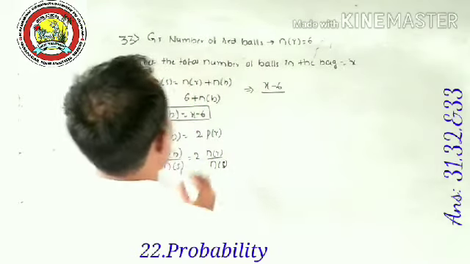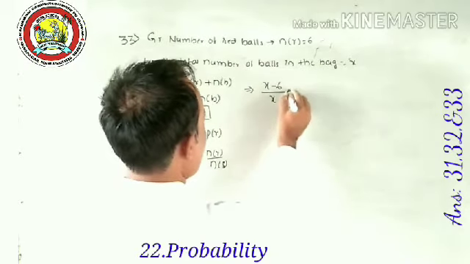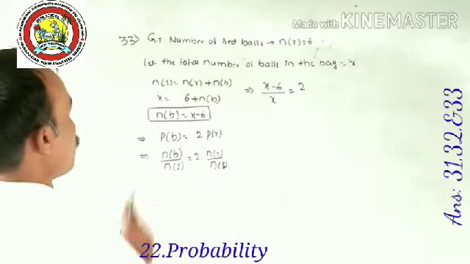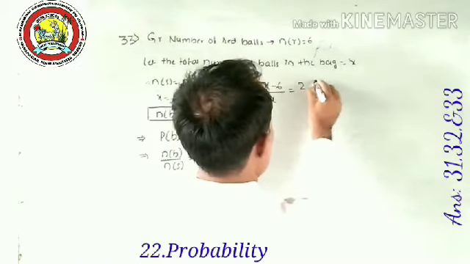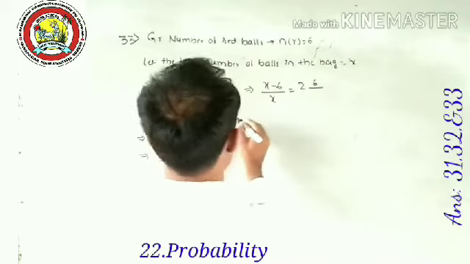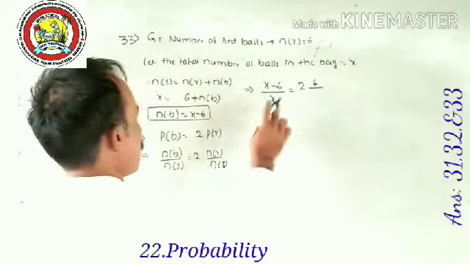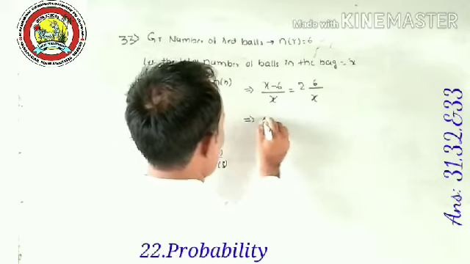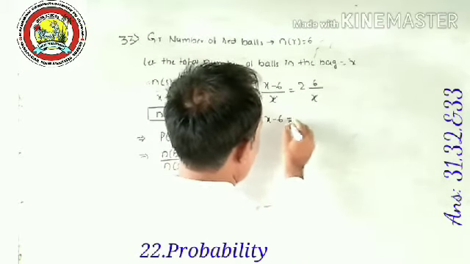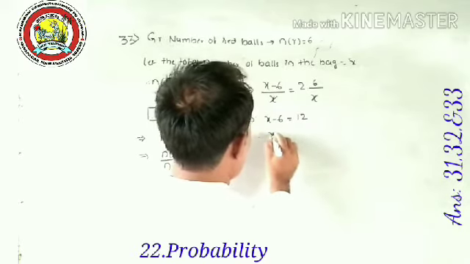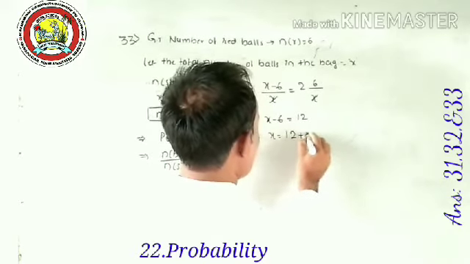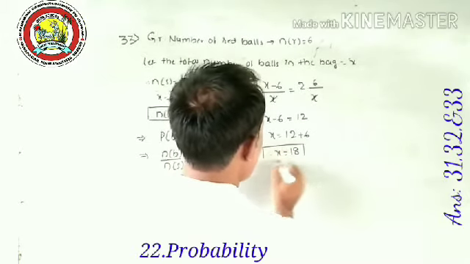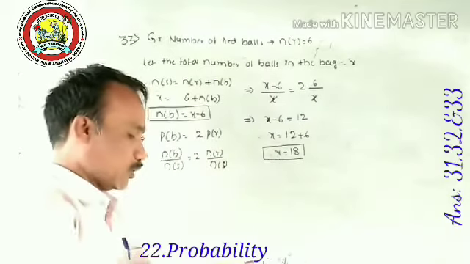n of S, the total number of balls we considered, that is x. 2 times the number of red balls, that is 6, divided by n of S. n of S is equal to, again, what we considered, that is x. Both sides get cancelled. So x minus 6 is equal to 12. Therefore, the value of x is equal to 12 plus 6. Therefore, the total number of balls contained in the bag is equal to 18.